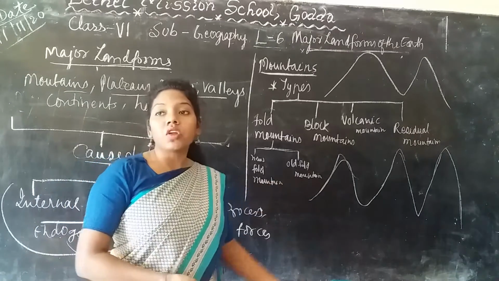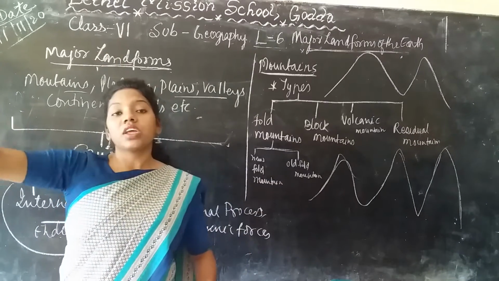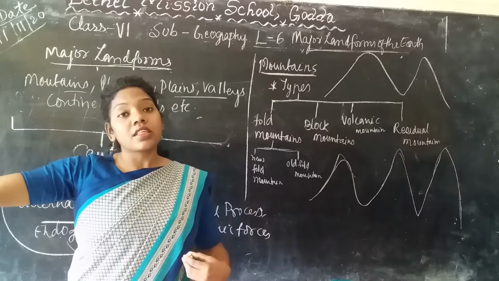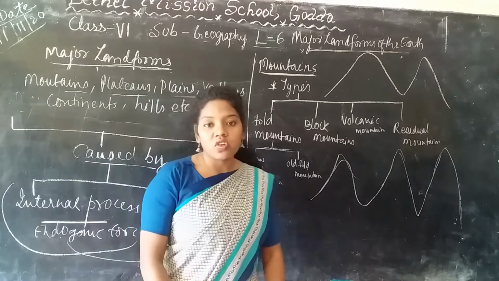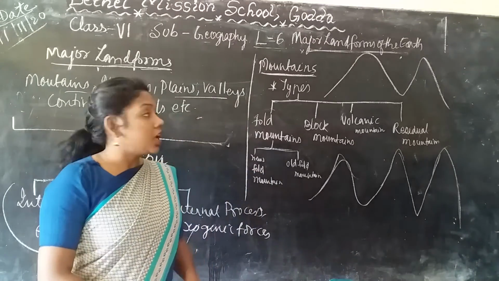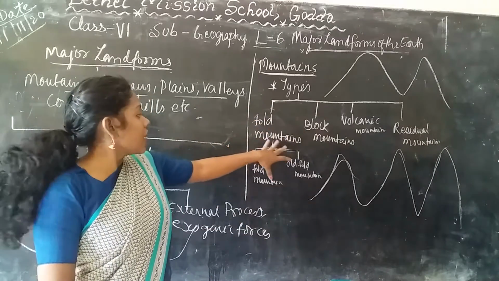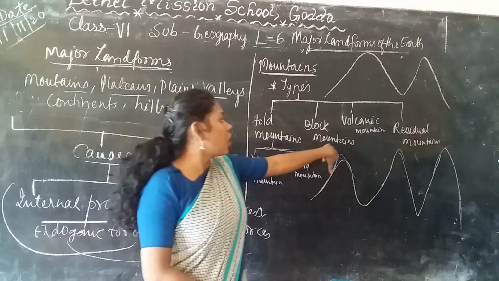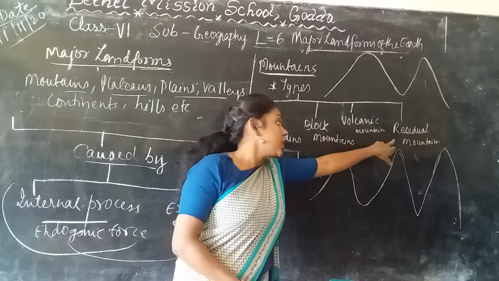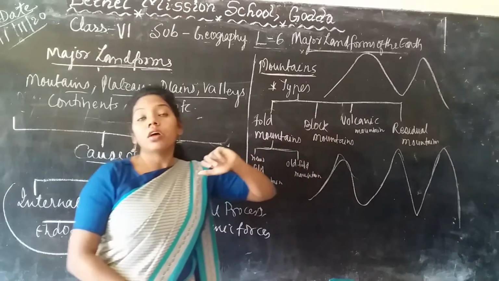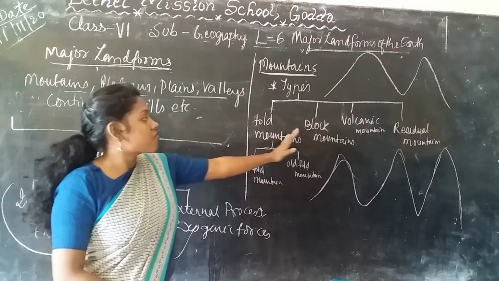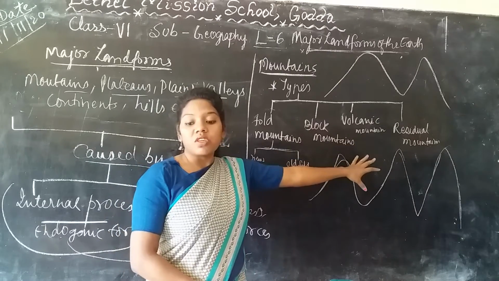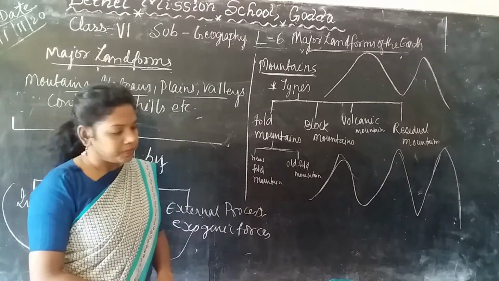That is called the mountain. That means a chain of mountains continuously present is called the range of mountains. Okay. So today we will learn the different types of mountains: the fold mountains, block mountains, volcanic mountains, and the residual mountains. Okay. These are the major 4 types of mountains which we are going to learn in this chapter.